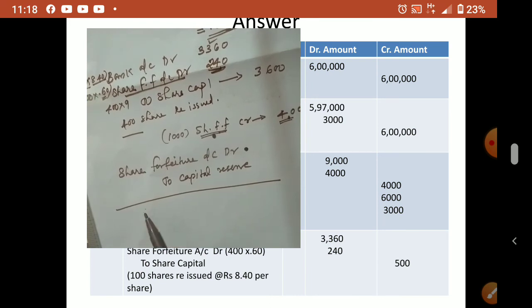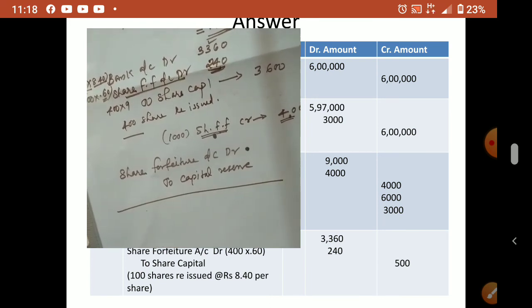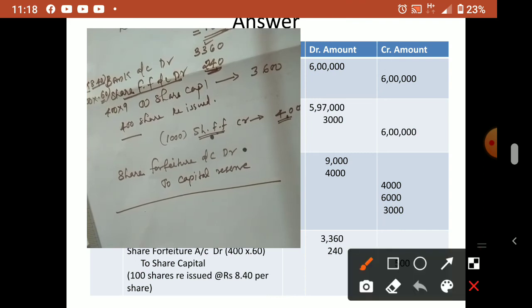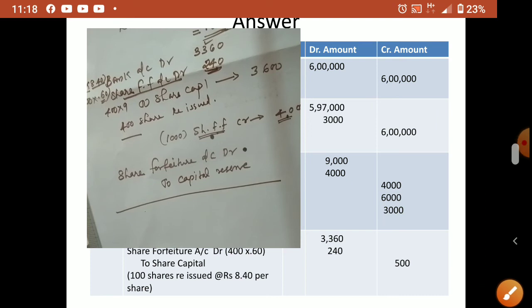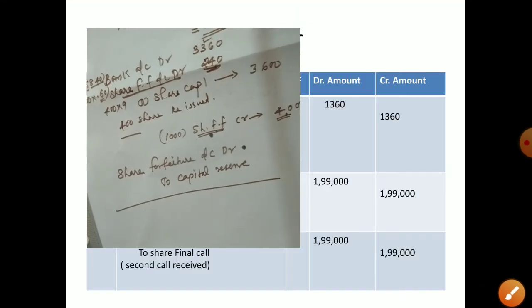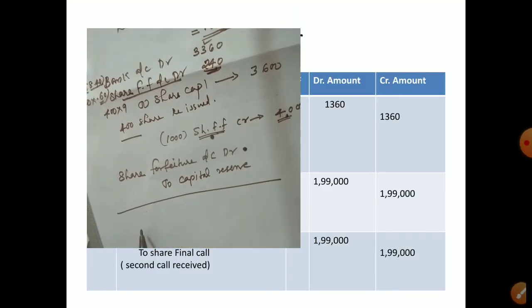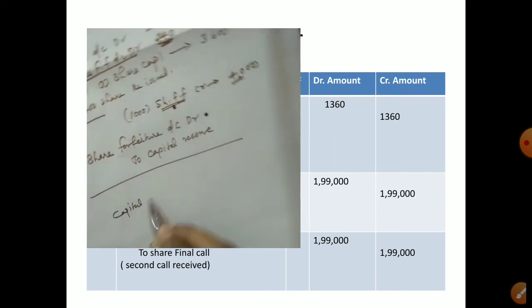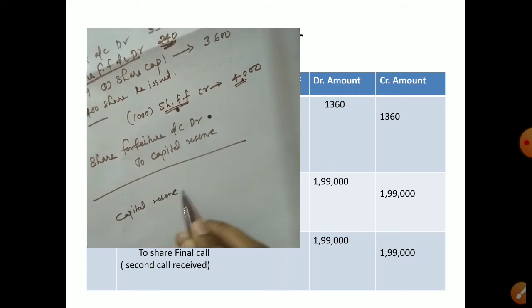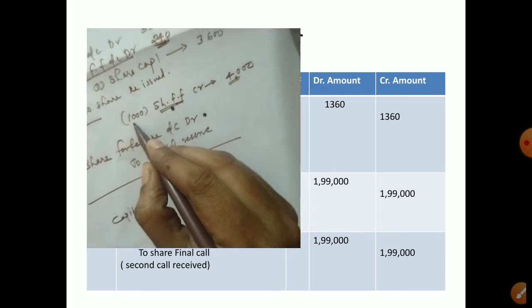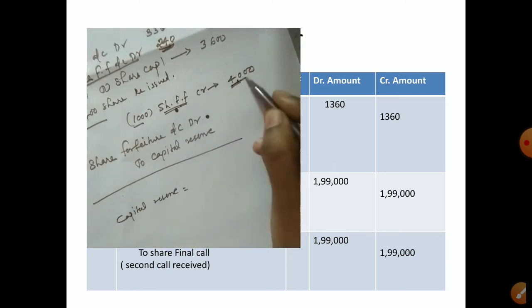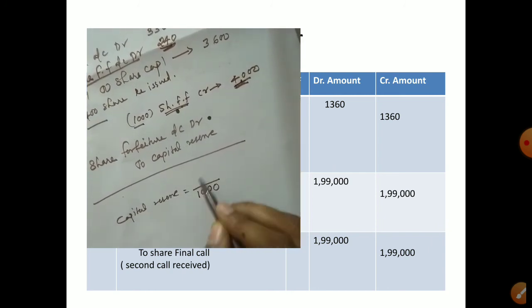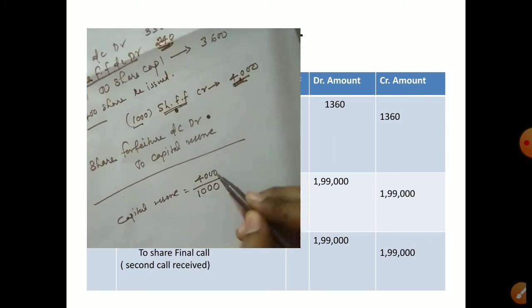Okay, so how to calculate that proportionate amount? Here one correction is there that I will correct later. You have to write a working note to calculate the capital reserve. For 1000 shares, how much is the amount available? 4000. That means for 1000 shares, 4000 is the share forfeiture account.